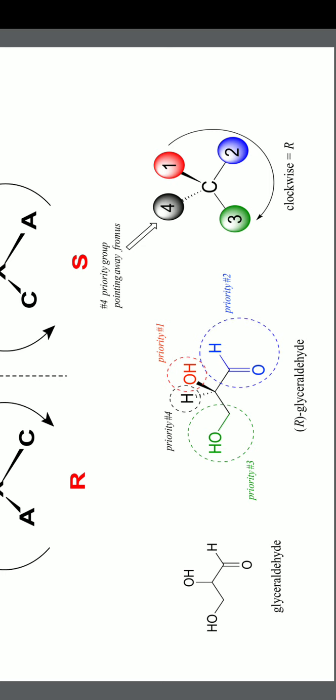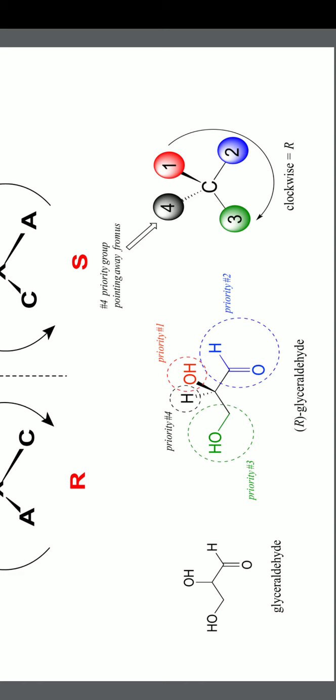enantiomers generally have the same type of properties like boiling point, melting point, solubility. To some extent, some chemical properties also, not all, but to some extent they also exhibit the same chemical properties. But mostly they exhibit the same physical properties, except one, that is optical rotation. In optical rotation, if the R configuration, that is one enantiomer, rotates plane polarized light towards the right, then the other enantiomer rotates the same light to the left. So that is the only difference between enantiomers.